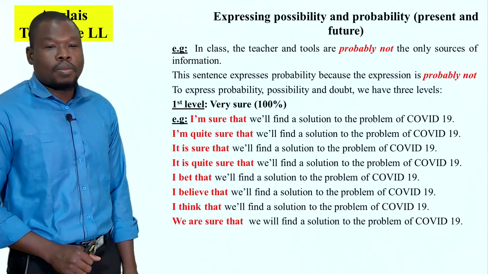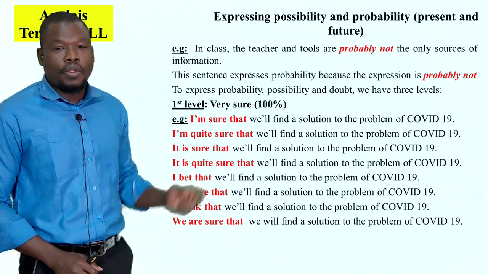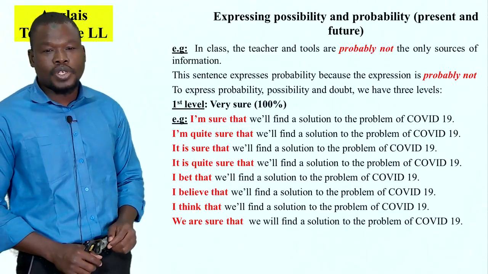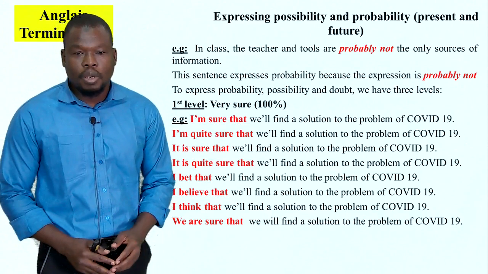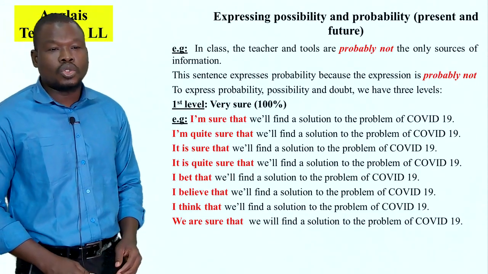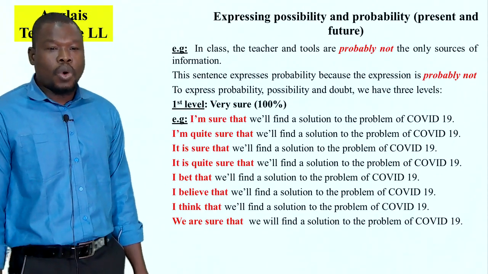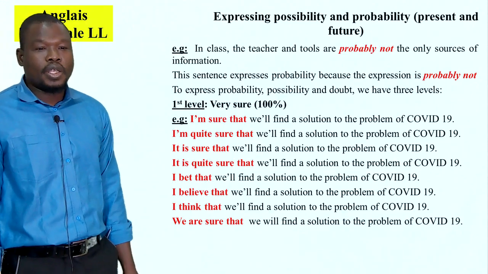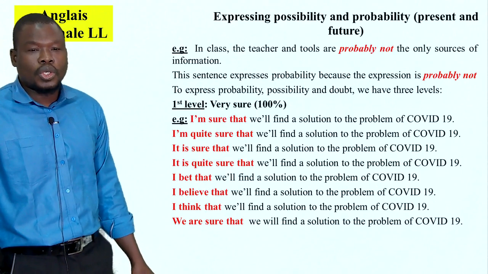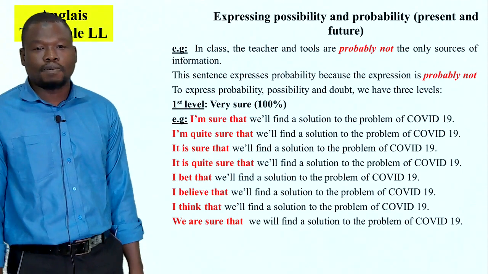To express probability, possibility, and doubt, we have three levels. The first one here: very sure, 100%. Some examples. I'm sure we will find a solution to the problem of COVID-19. I'm quite sure we will find a solution to the problem of COVID-19. It is sure that we will find a solution to the problem of COVID-19.